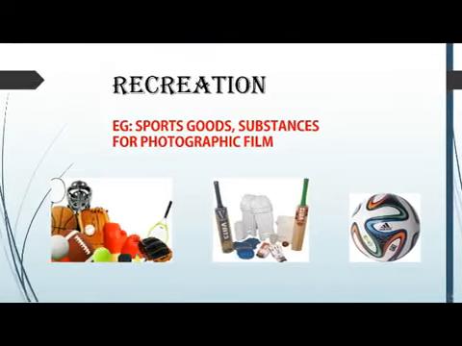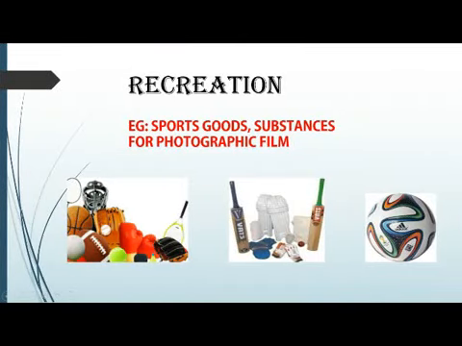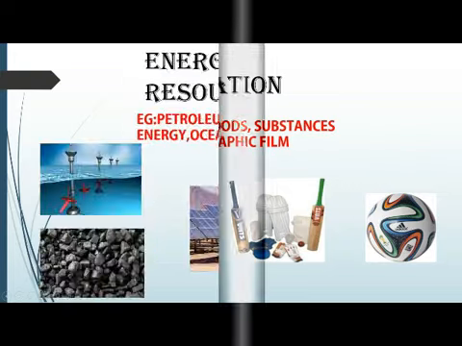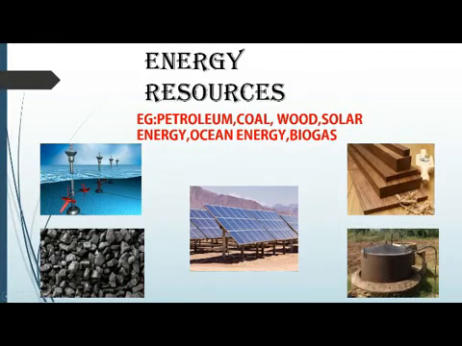The next use is recreation. Materials, the sports materials like football, cricket bat, etc. Then substances used for photographic film. They are all the gifts of chemistry. Now, another use of chemistry is in the energy field.